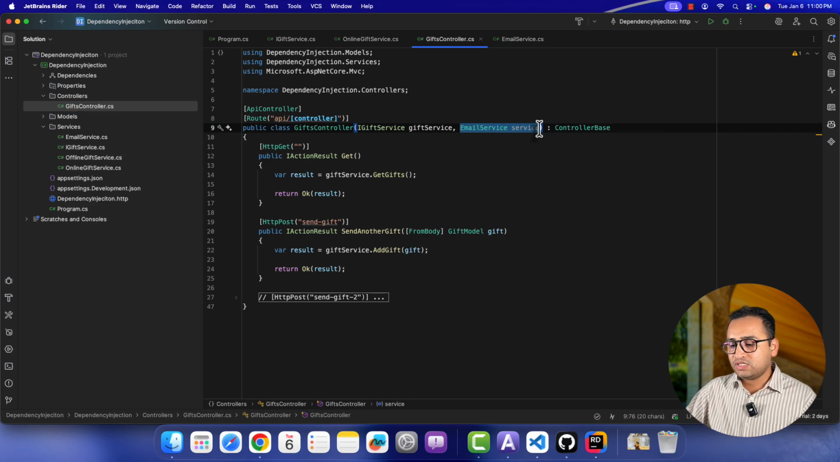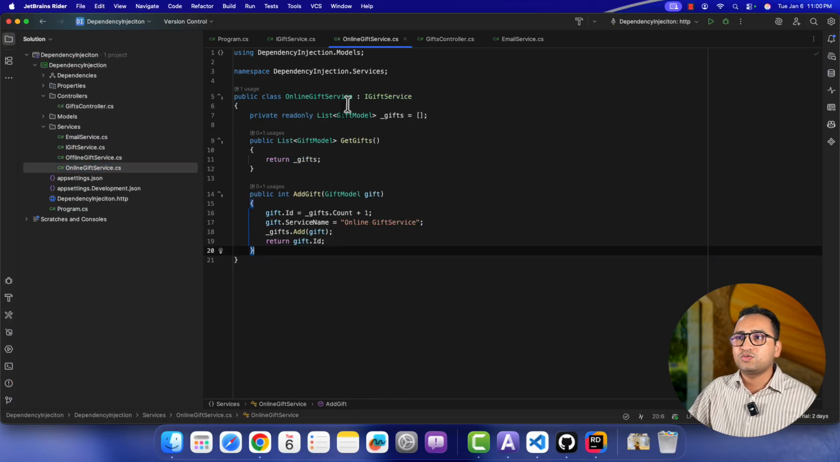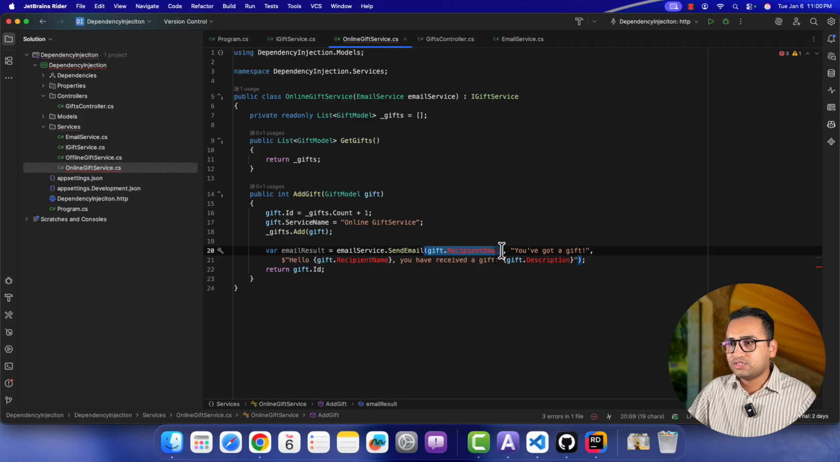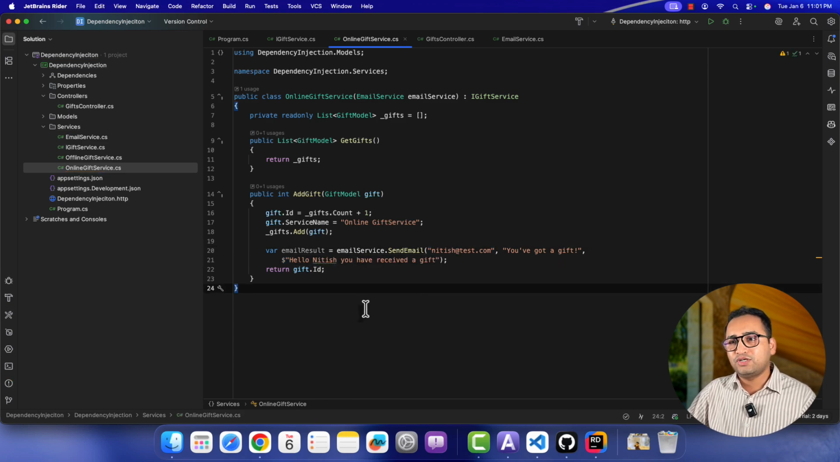Or if I want to use it in my services, not in the controller, so for example in this online service I want to use it, I can also create that service over here, EmailService, like this, and I can use the email service over here. So this data, let's keep it hard coded for now, at test.com, and this is my name. This is the content that I am having, and I can put a breakpoint over here just to see how this thing will work. Your application will work as per the DI container in this approach.